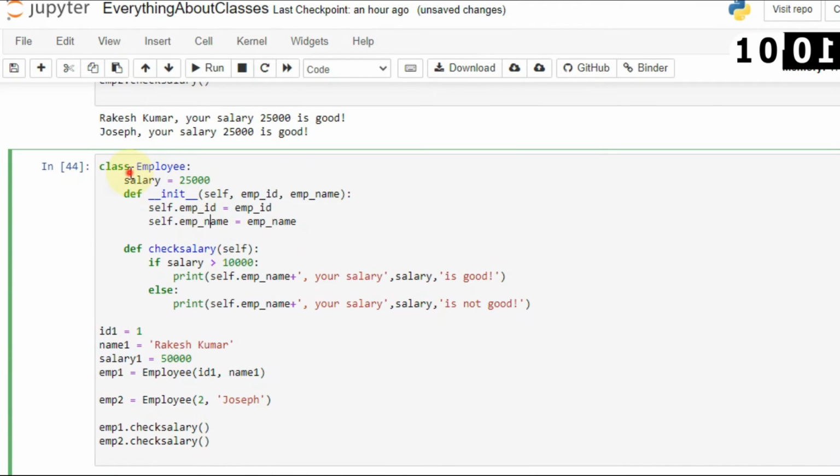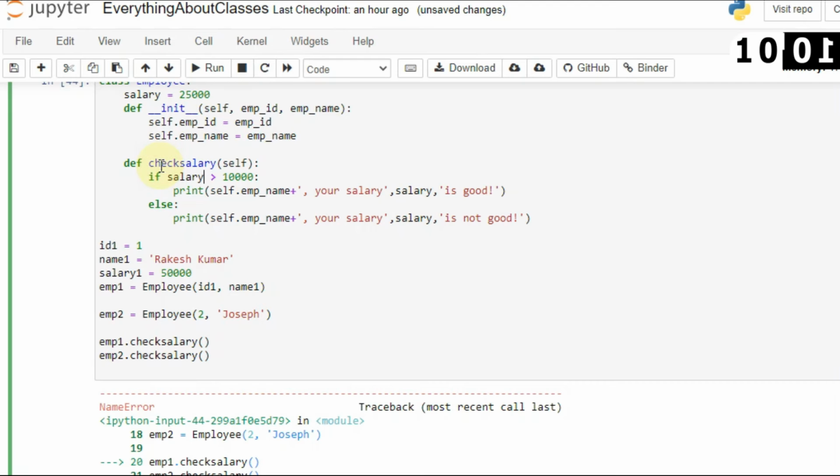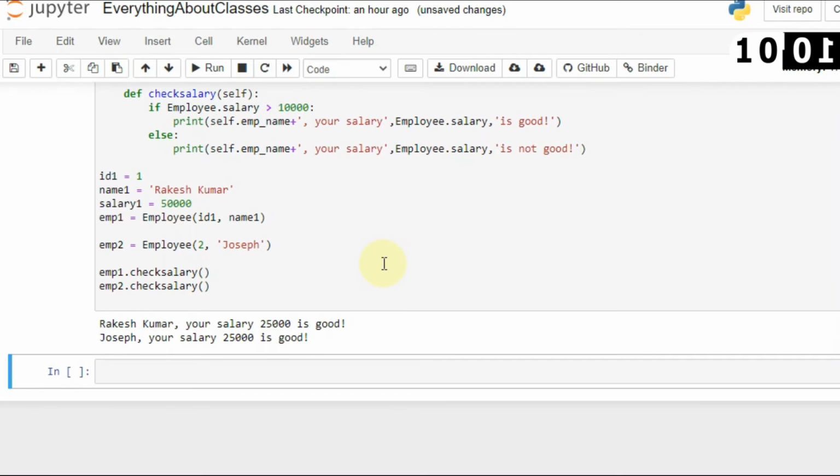You have to use this salary always with the class. So if I want to access the salary, I have to associate it with the Employee class, so I will say Employee.salary. Now it will be able to access this. And now if I want to print, I will say Employee.salary, and here Employee.salary, and now it will not show me any error.